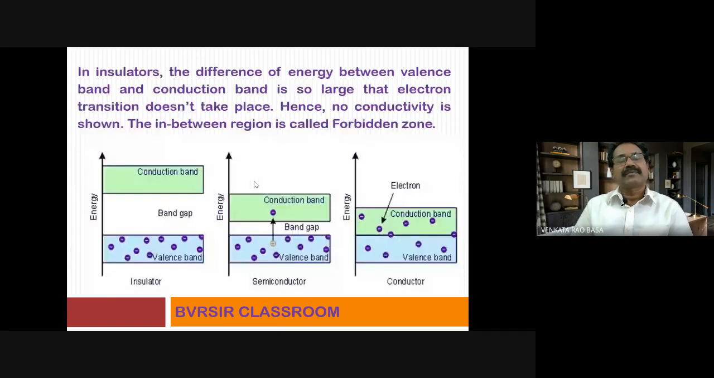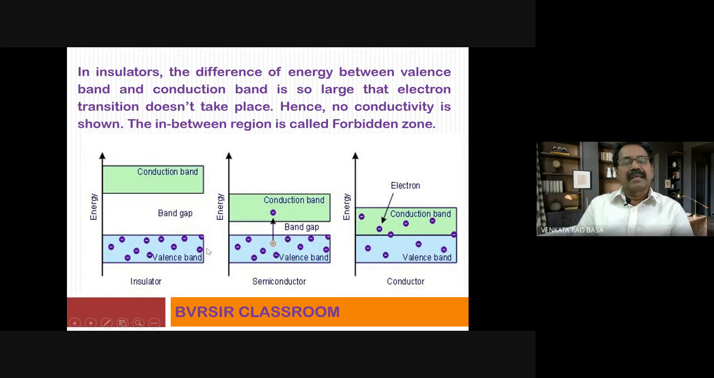Okay. Now you observe these three. For the sake of information, I have shown the differentiation. In insulators, the difference of energy between valence band and conduction band is so large that electron transition doesn't take place. Hence, no conductivity is shown. The in-between region is called the forbidden zone. The lower one, I am discussing about insulator, showing with the cursor.